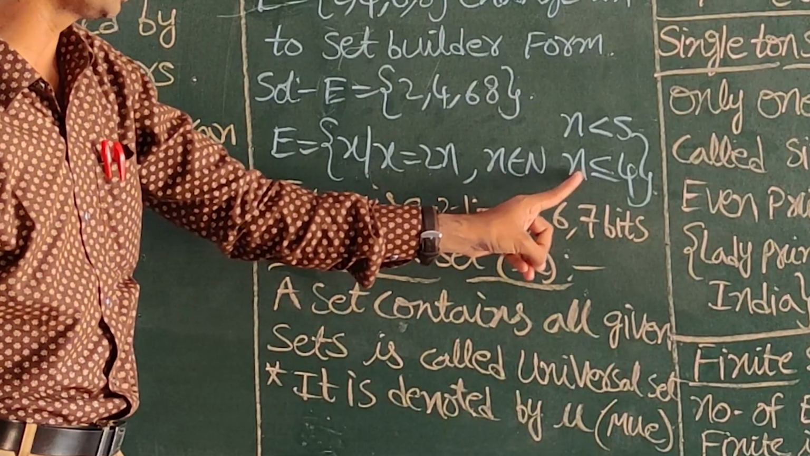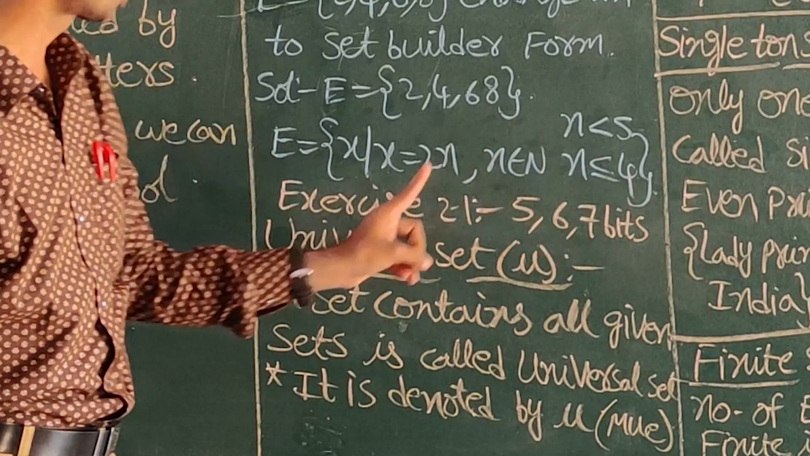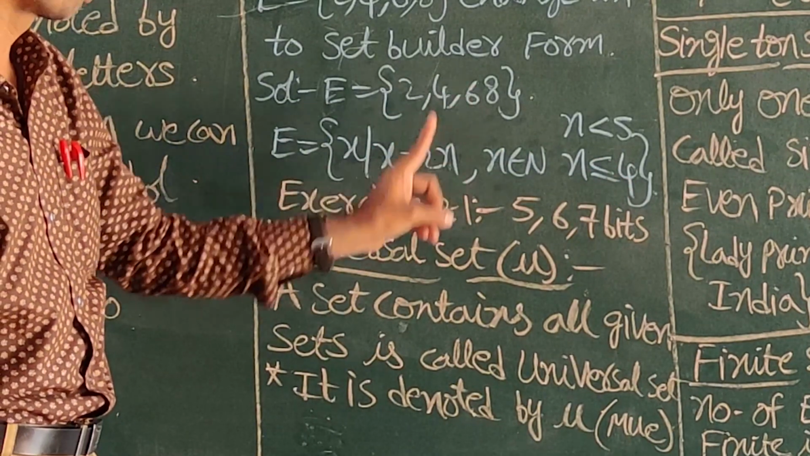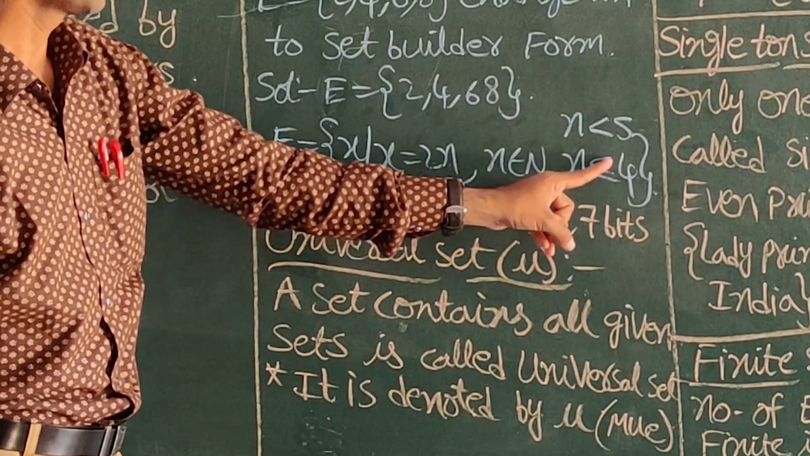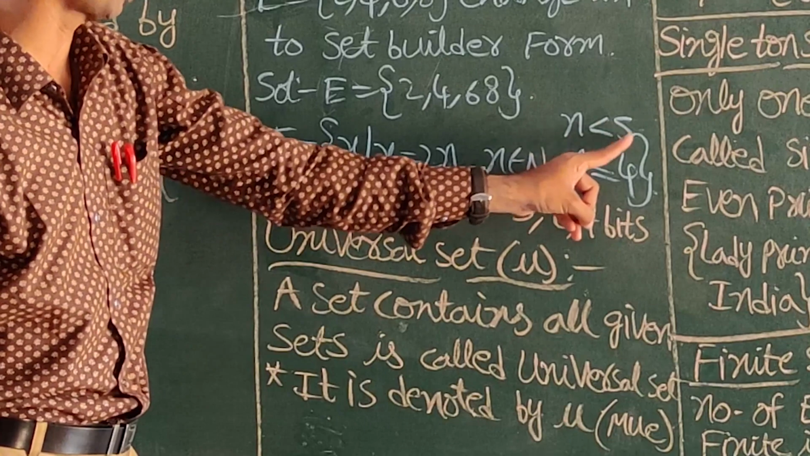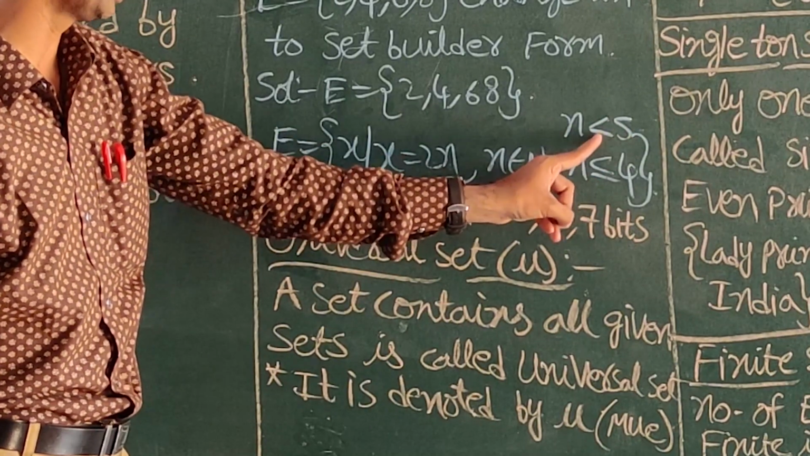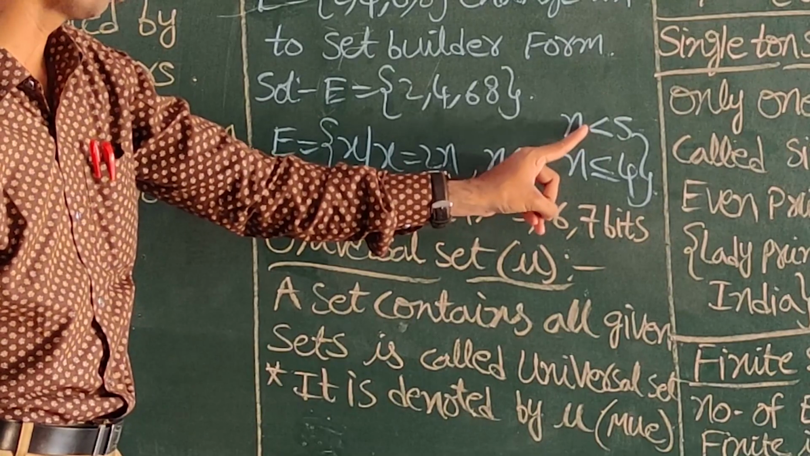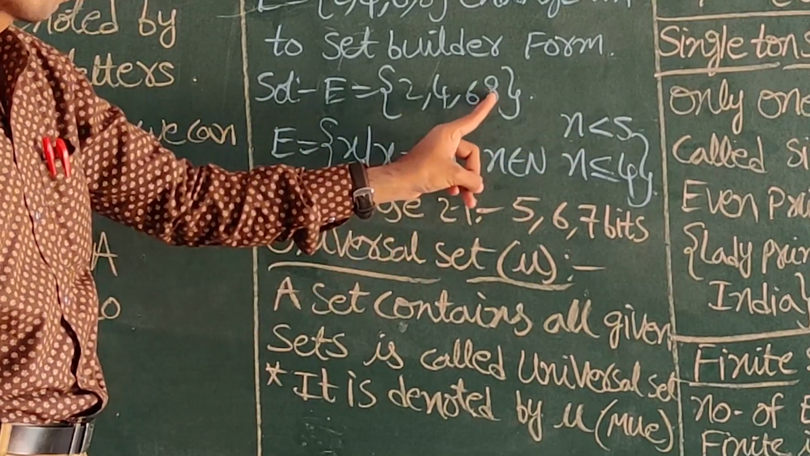This n value is less than or equal to 4. Two 1s are 2, two 2s are 4, two 3s are 6, two 4s are 8. Less than or equal to 4. Sometimes we take n less than 5. n less than 5 means we can take values below 5, so the natural numbers up to 4 only. Two 4s are 8.